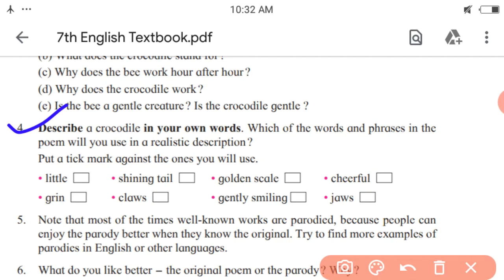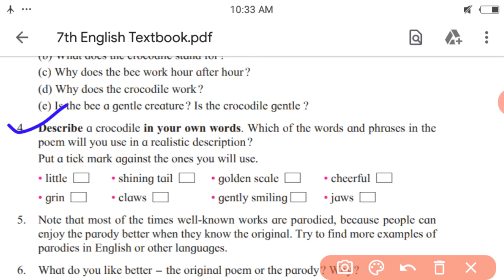Which of the words and phrases in the poem will you use in the realistic description? Put a tick mark against the ones you will use. So first over here, little. Do you think a crocodile is a little creature? No. Shining tail? No, it doesn't have. Golden scale? It doesn't have.